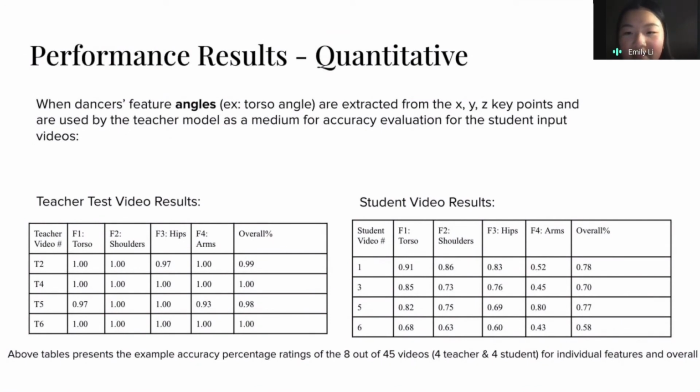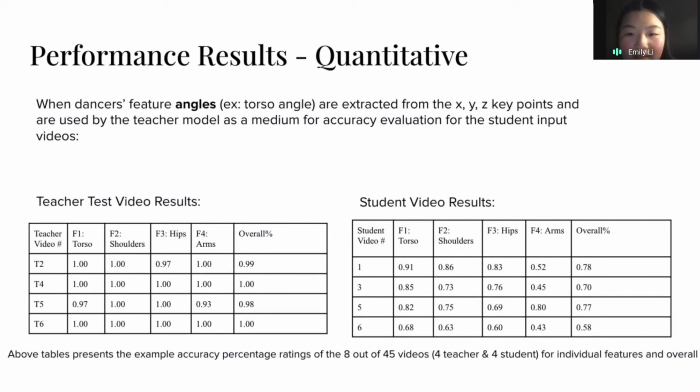So this indicates that our method of using feature angles as a medium for accuracy evaluation is actually doing its job well, and it's standardizing the variances effectively, such as the different body measurements mentioned before.